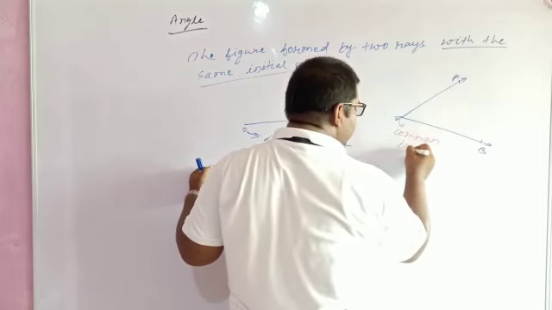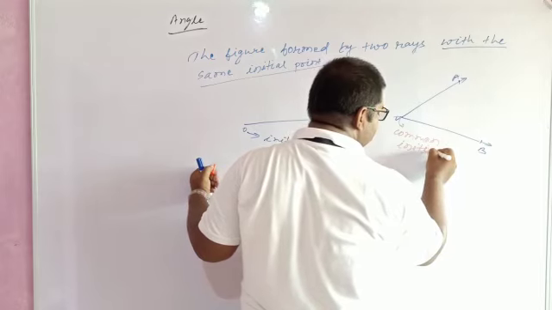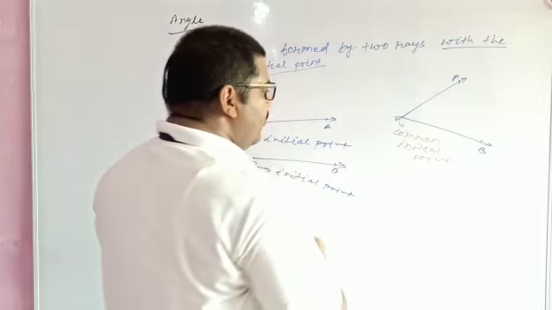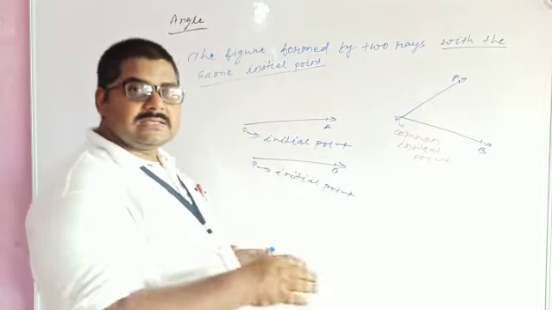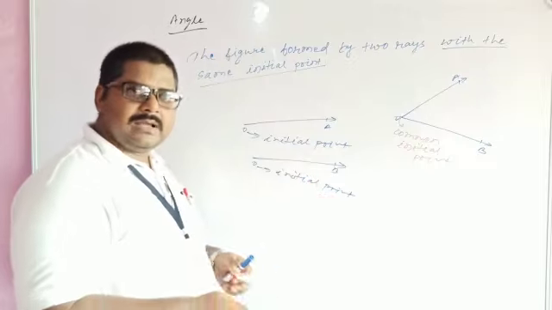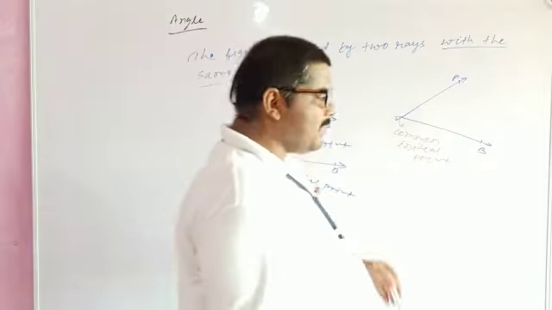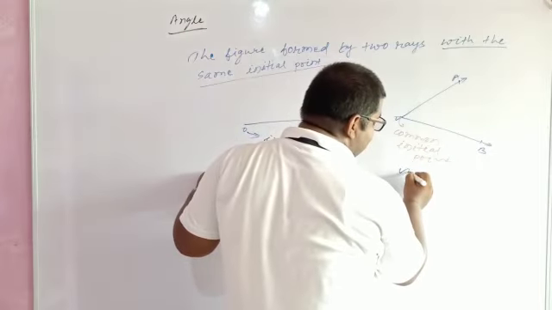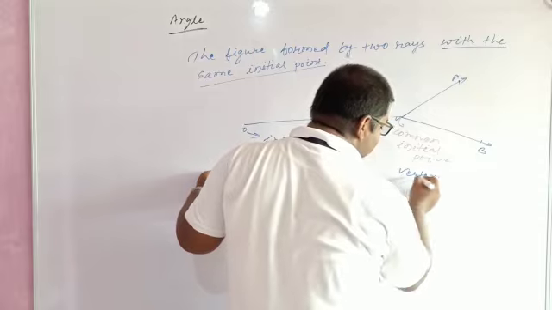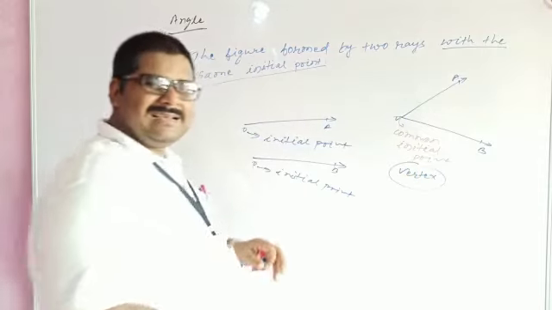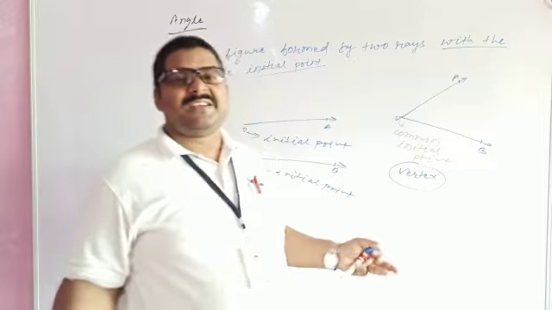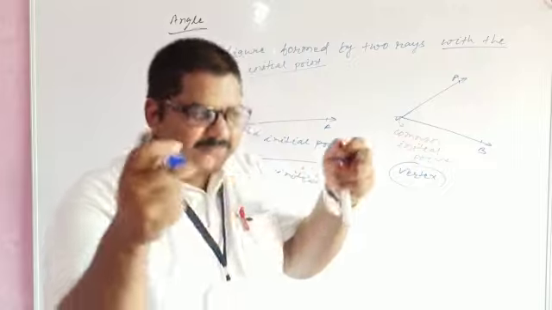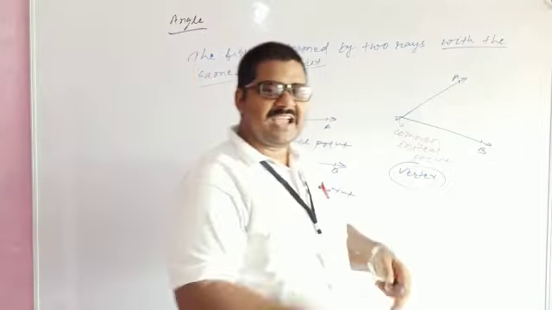It is known as the common initial point because it is present in both the rays. And this common initial point is also known by a very beautiful name, vertex. It is a superhit name, because all know that vertex means where two rays meet. The point where two rays meet is known as the vertex.